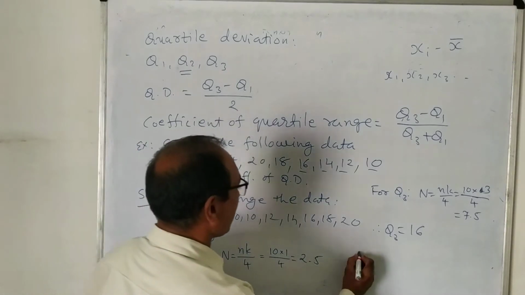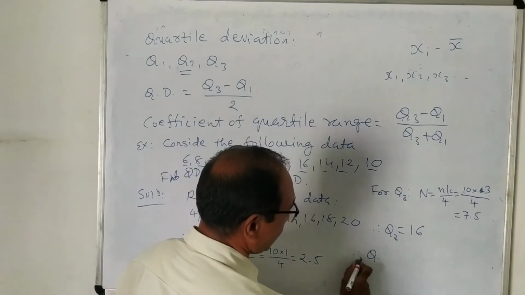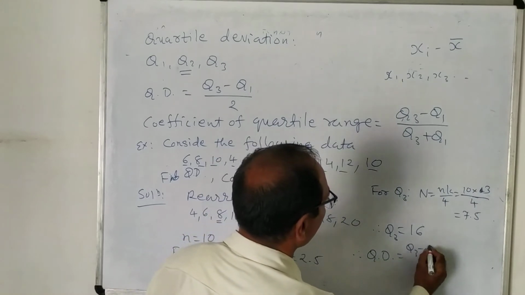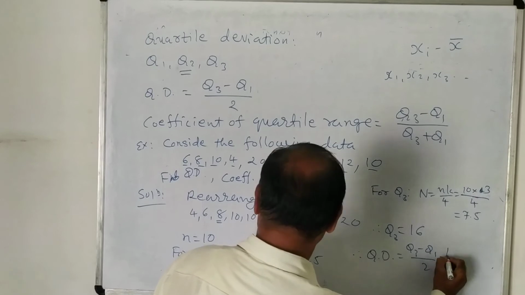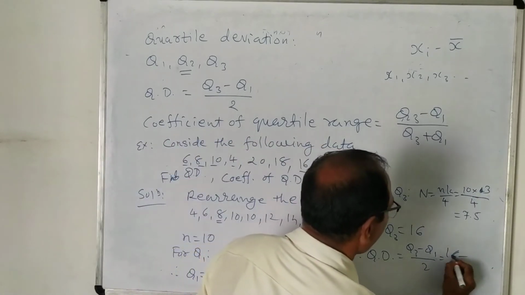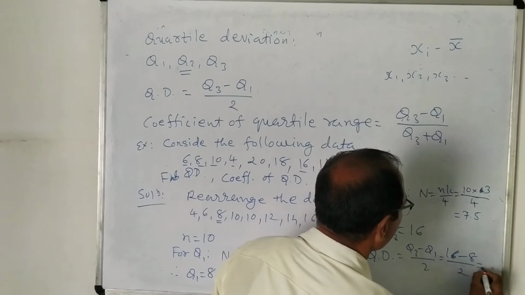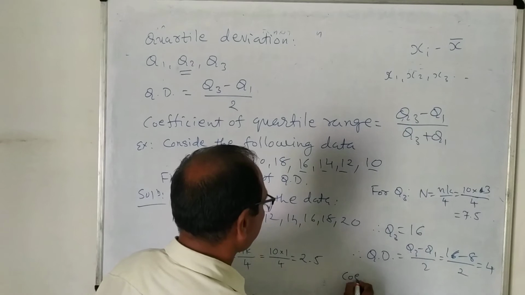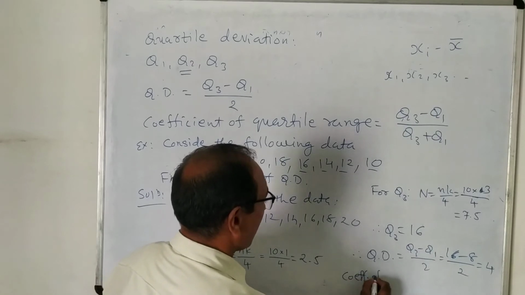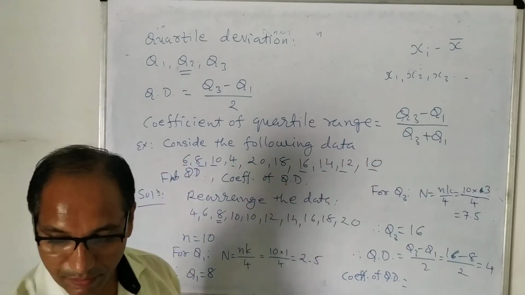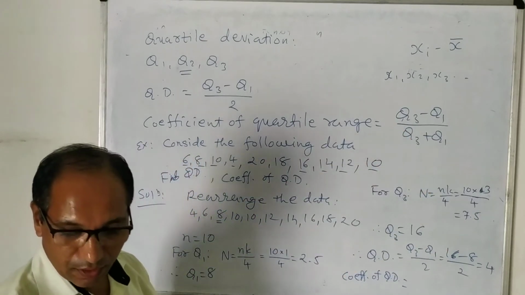And therefore our quartile deviation, you must put this sign, equal to Q3 minus Q1 divided by 2. Q3 is 16 and Q1 is 8. 16 minus 8 by 2. So this is 8 by 2, that is 4. And the coefficient of quartile deviation is nothing but Q3 minus Q1 divided by Q3 plus Q1.